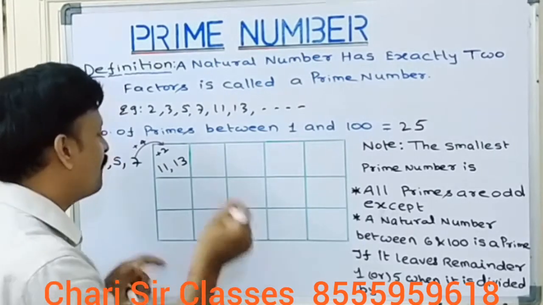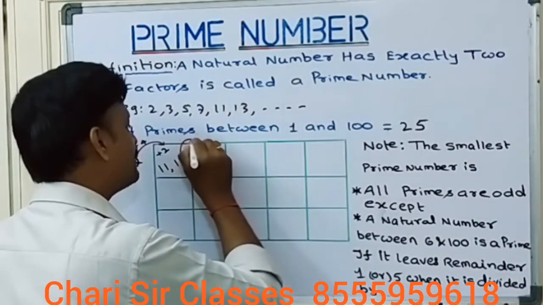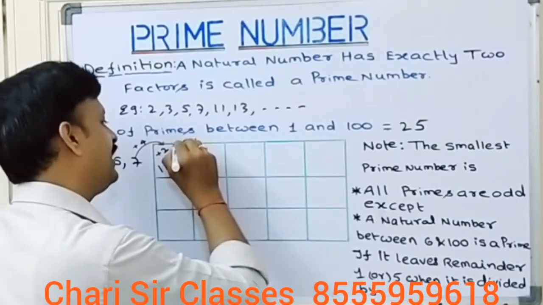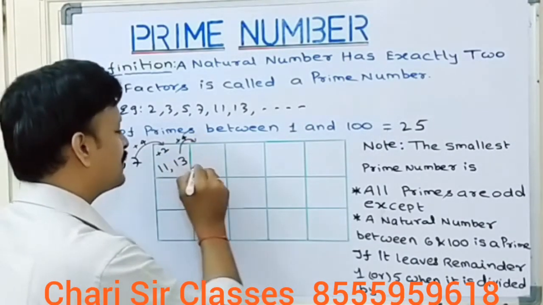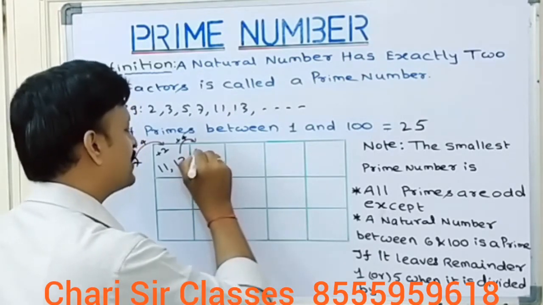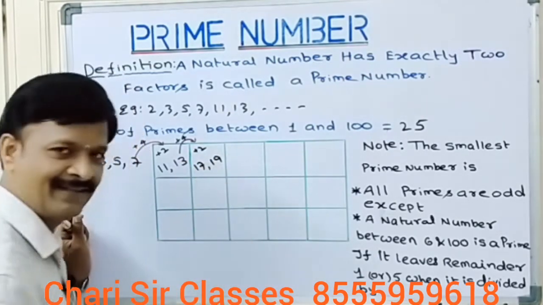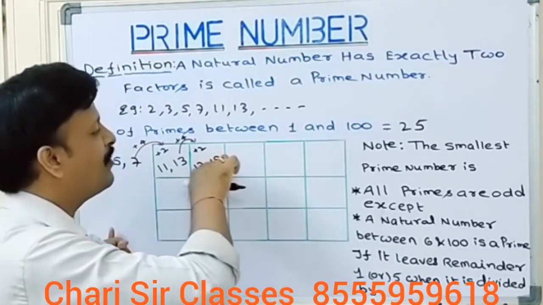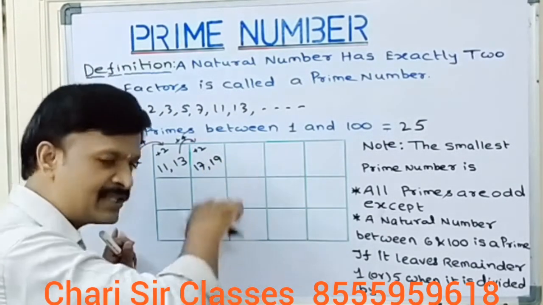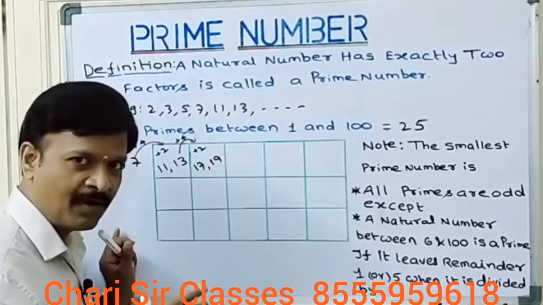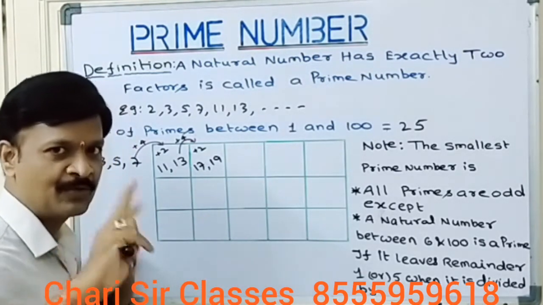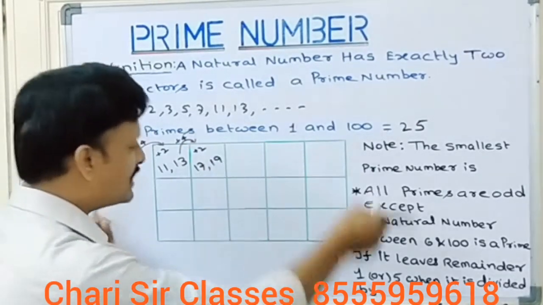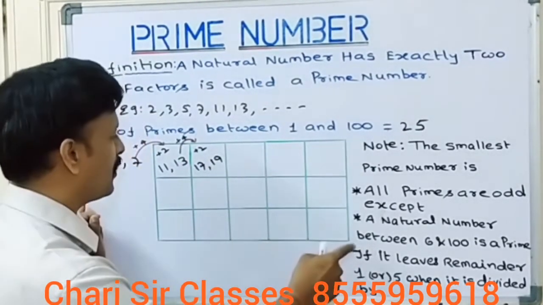Now again from this box to the next box, whenever you are writing, add 4 to 13. 13 plus 4 is 17. 17 plus 2 is 19. The pattern is very clear. Plus 4 when you are writing out of the box, plus 2 within the box. Out of the box plus 4, within the box plus 2, plus 4, plus 2, plus 4, plus 2. The pattern is the same. Let's fill up all these boxes one by one.